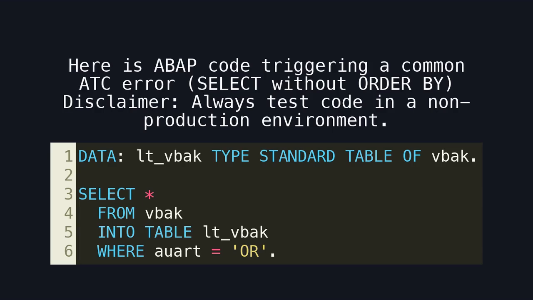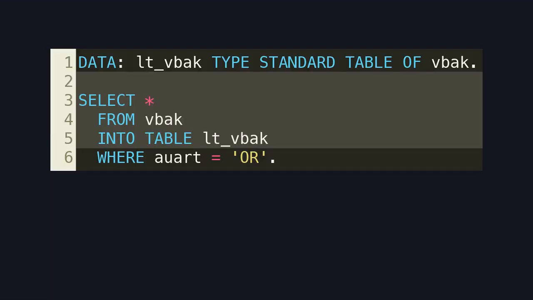Here is ABAP code triggering a common ATC error. Select without order by. Disclaimer: always test code in a non-production environment. Here is the code triggering a very common ATC finding. The select statement does not enforce ordering, which can lead to non-deterministic behavior in S/4HANA when the result is processed later.